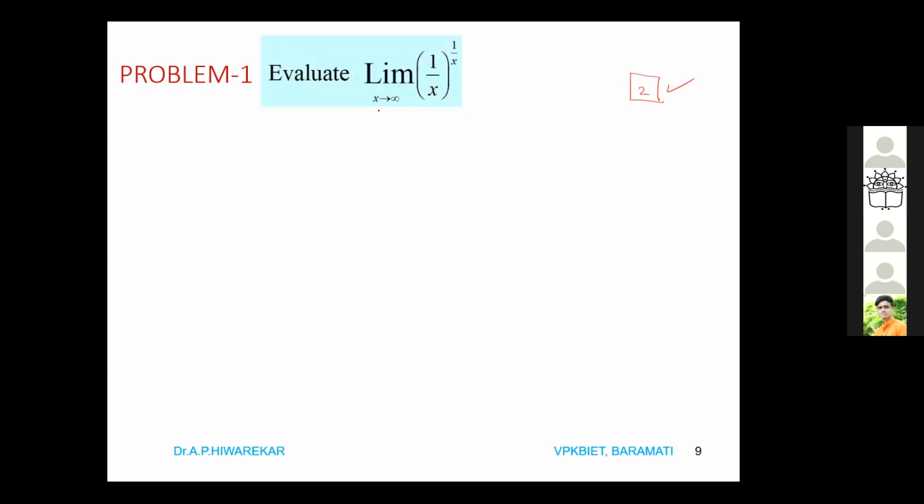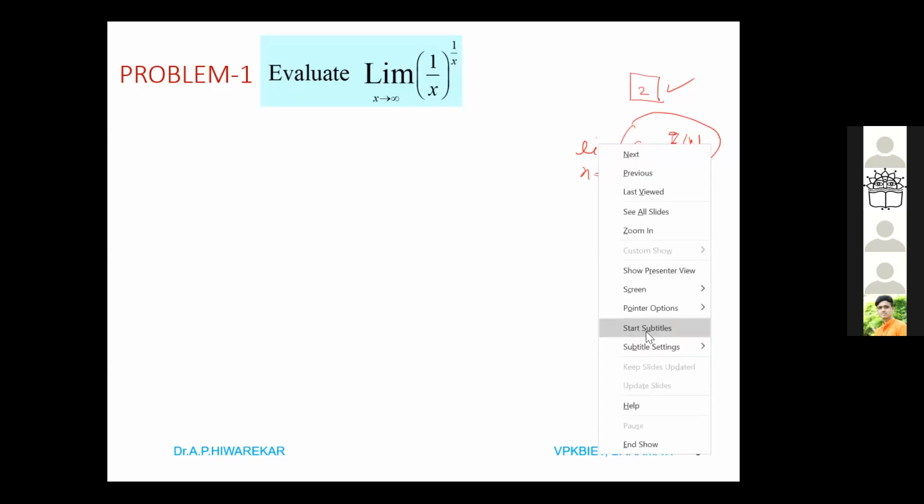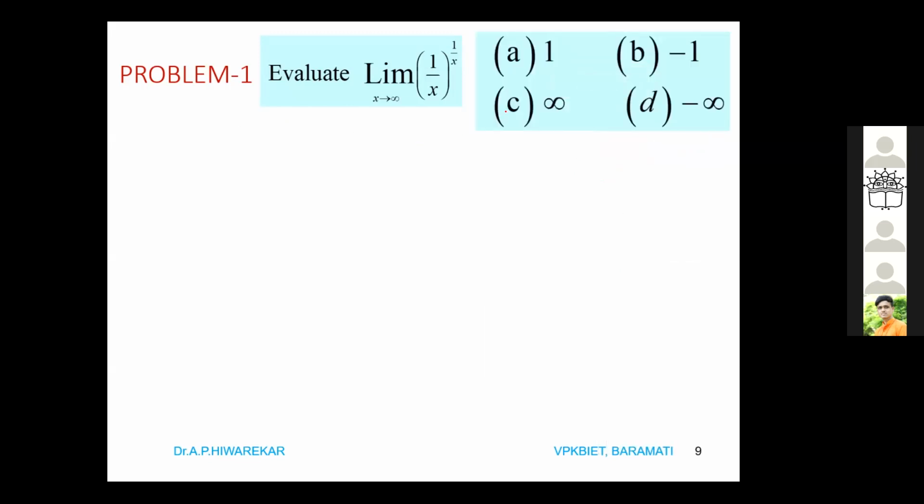So evaluate the limit of 1 by x power 1 by x. That is the question. Whenever it is a limit of f(x) power g(x) as x tends to a, what will we do? We will take the log. When it is a function power function, f(x) power g(x), we take the log. While doing derivatives also we have done the same thing. So the same thing we have to do here.